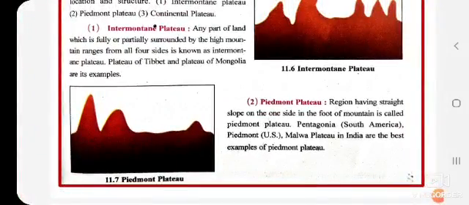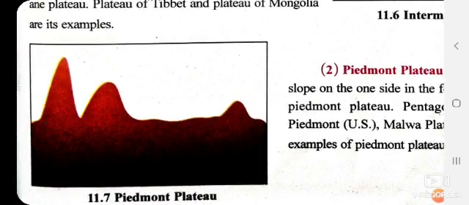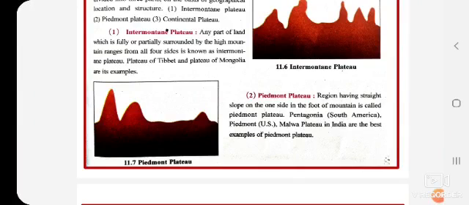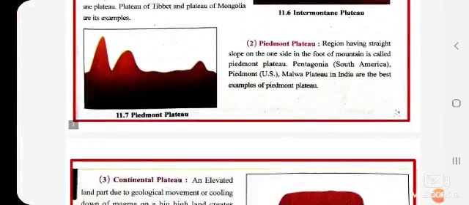Now next is Piedmont Plateau. A region having a straight slope on one side at the foot of a mountain is called Piedmont Plateau. So you can see over here, a straight slope on one side, there is a slope on one side and on the other side you can see a mountain type thing. In the picture you will see. So such type of plateau is known as Piedmont Plateau. Patagonia, South America, Piedmont, USA, and Malwa Plateau in India are the best examples. So in India we have Malwa Plateau, and the rest are in foreign countries, South America and USA.